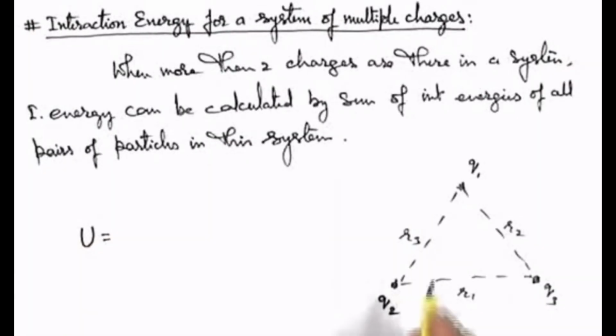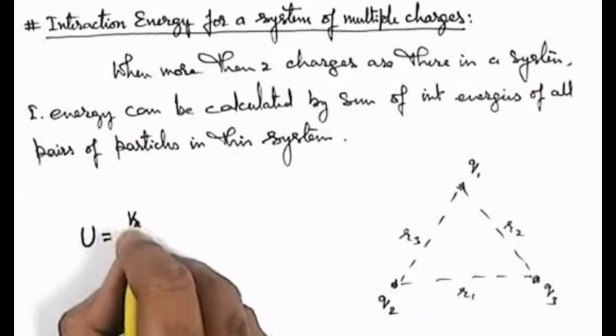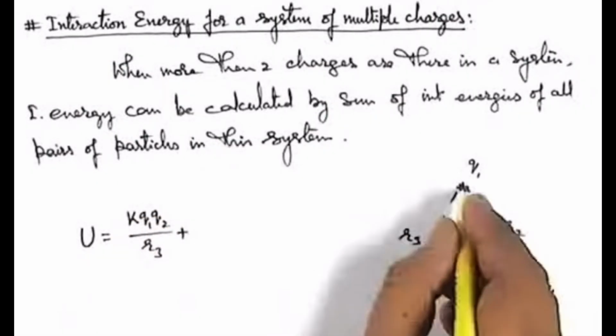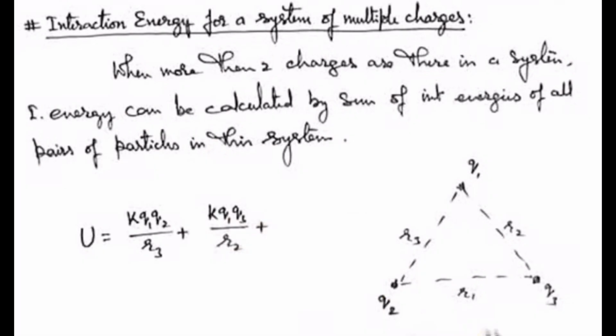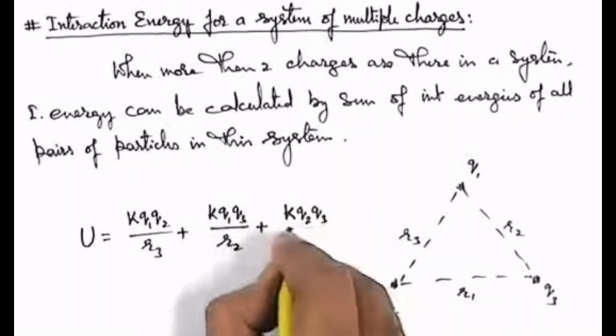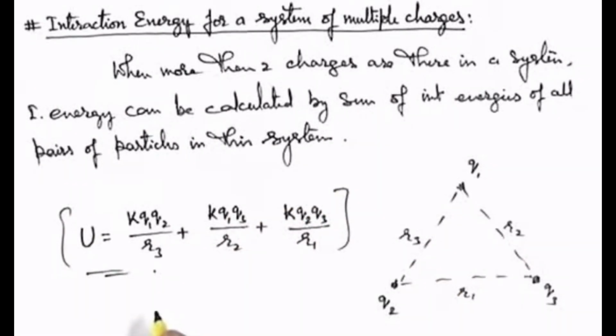Energy of this system. Here we can see there are 3 pairs of charges. So this interaction energy for Q1 and Q2 we can write as kQ1 Q2 by r3, plus due to the pair of Q1 and Q3 it will be kQ1 Q3 by r2, plus due to the pair of Q2 Q3 it will be kQ2 Q3 by r1. This is the way how we calculate the total interaction energy of a system of charged particles.